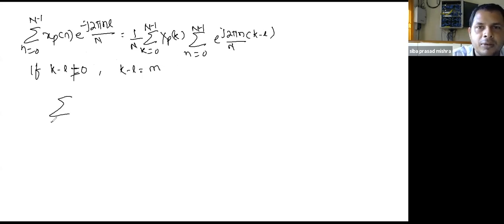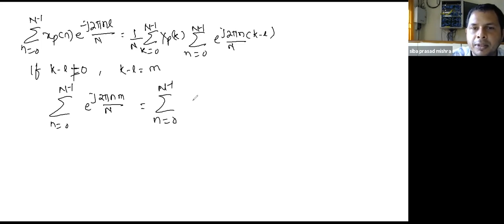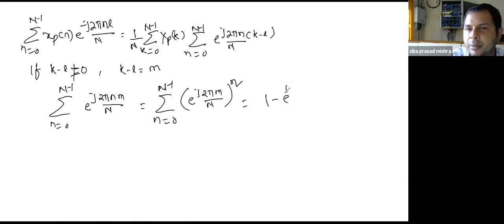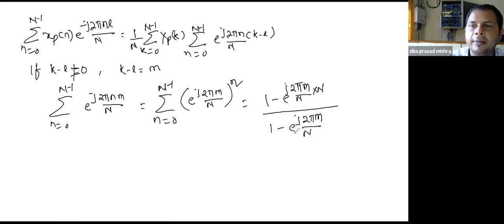Then the summation of n from 0 to N minus 1 of e to power j 2 pi nm by capital N is the geometric sum: 1 minus e to power j 2 pi m by N multiplied by capital N, divided by 1 minus e to power j 2 pi m by N. Now you all know, e to power j 2 pi m equals 1, then 1 minus 1 equals 0, and 0 by the denominator equals 0.